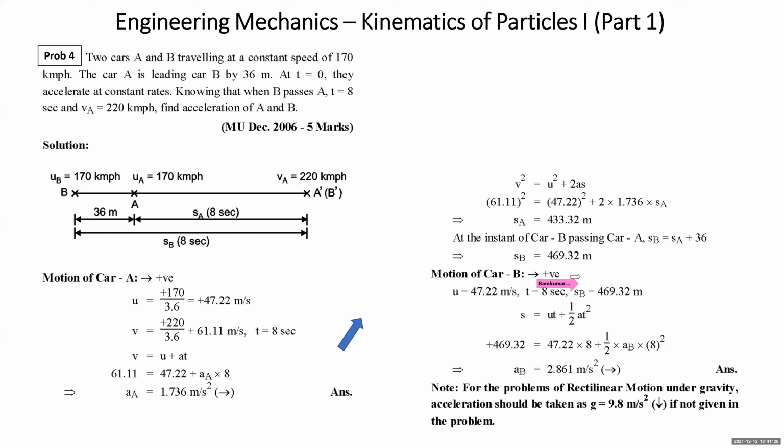So we should not use V is equal to U plus AT, or V square is equal to U square plus 2S. Rather, what should be preferred? S is equal to UT plus half AT square. It is very clear about the selection of the equation.